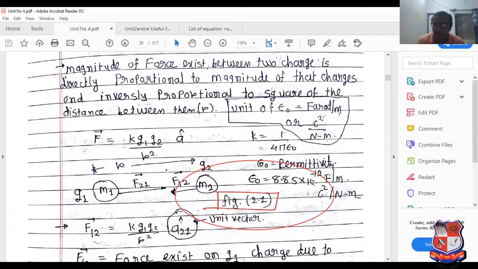Permittivity means what? It is considered as how an electric field can travel in a medium. So it is considered as permittivity, and the unit of permittivity is Coulomb square per Newton meter.